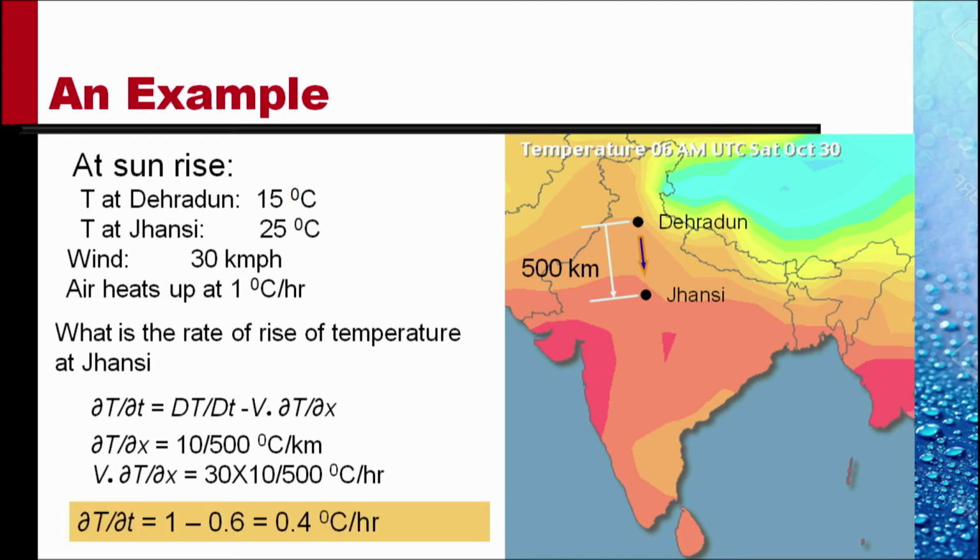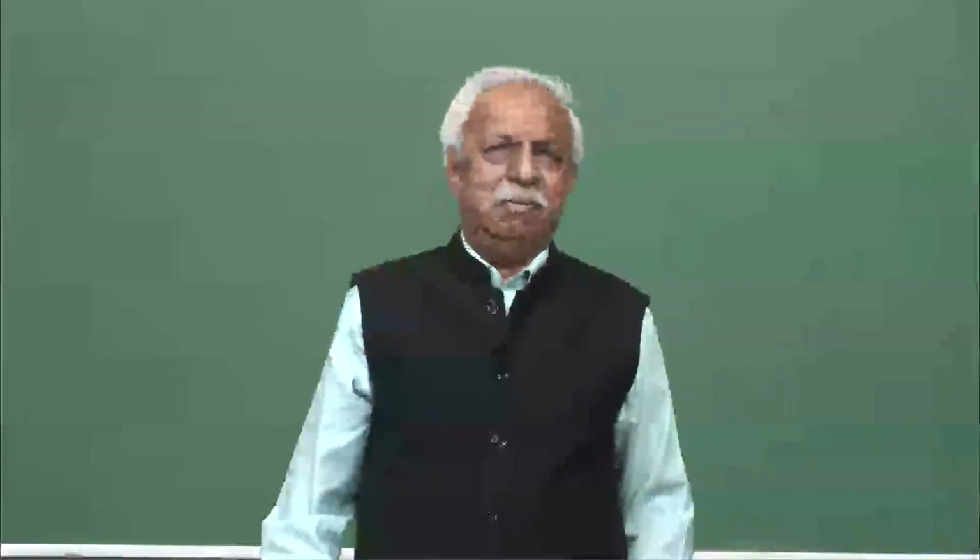So the local rate of change is 1 minus 0.6, or 0.4 degrees Celsius per hour. So even though each particle of air is heating up at the rate of 1 degree Celsius per hour, the local rate of change felt by the resident of Jhansi is only 0.4 degrees Celsius per hour, because the cooler air is moving in from Dehradun.